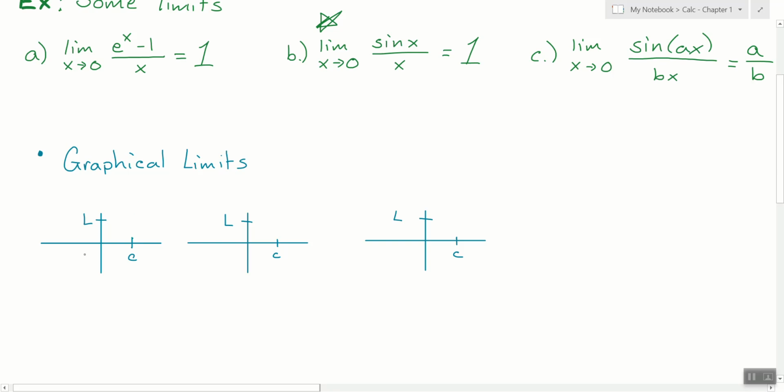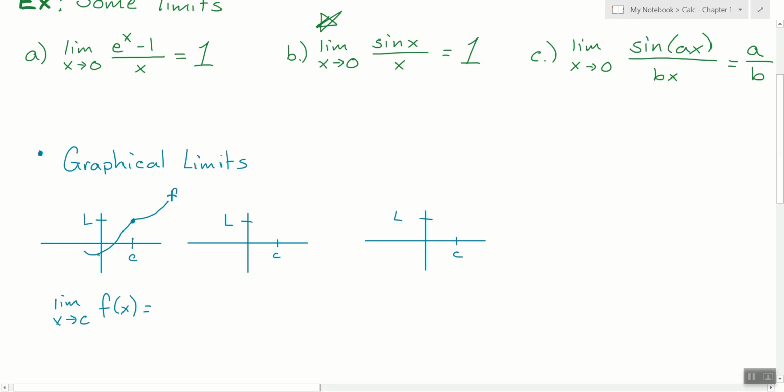So check it out. And really, we only needed the first quadrant, but I'm going to make this work. Let's say I had a function that curved upward and hit L like this. The point was closed, and then it kept going. And this was f. So I just have a kind of ugly function here. Based on this graph, if we took the limit as x approached c of that function, and I'm going to call it f of x, what does it look like it spits out as a y value to you guys? Red says L. Do you guys agree? Somebody said L. Not took the L, but said L.